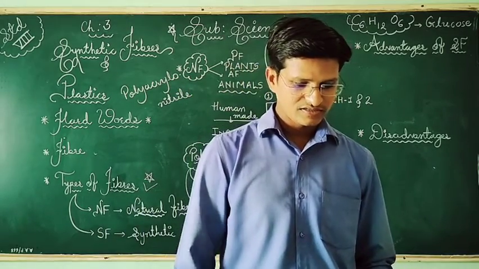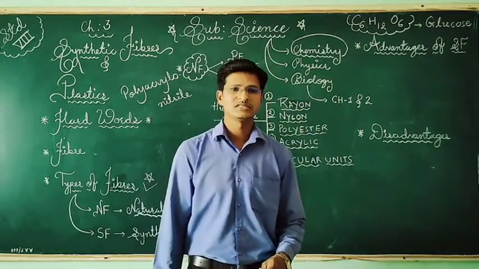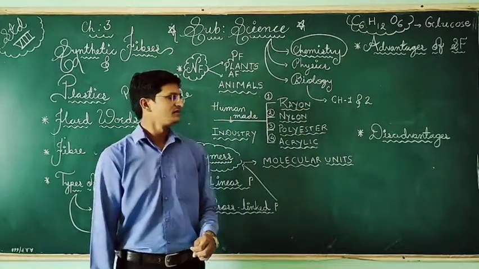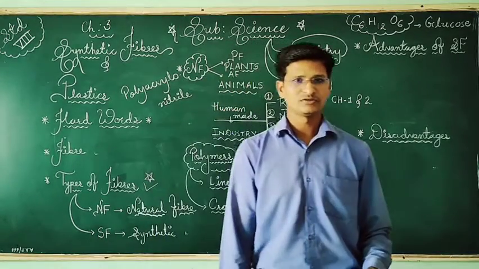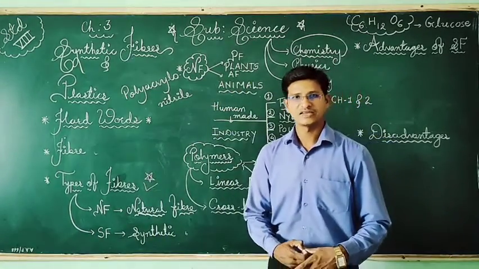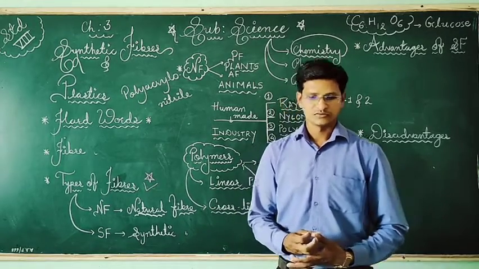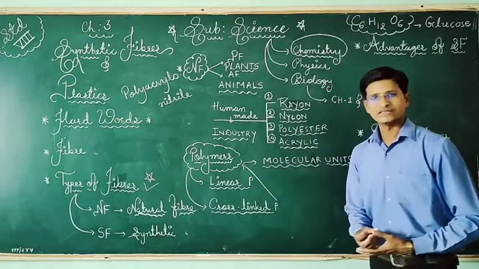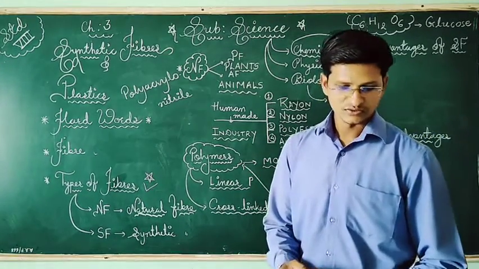And third is that they are uncomfortable during summer. Because the temperature is high, we are not able to wear this type of clothes. The reason is the high temperature, and these are chemicals, so they can damage the skin. So we avoid wearing synthetic uniforms in the summer.